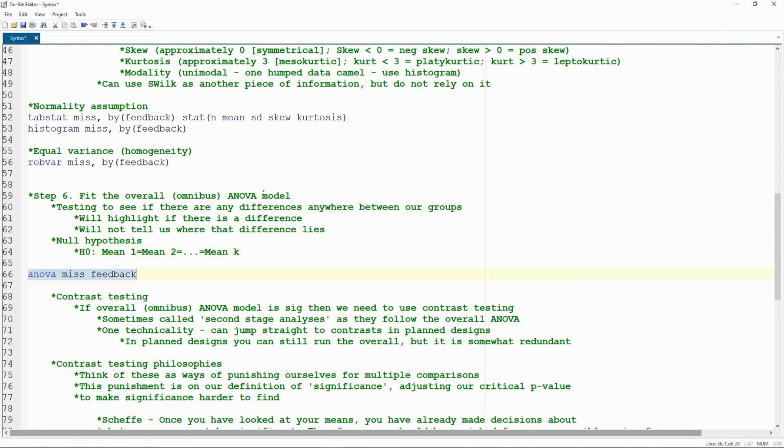Now something that I didn't mention last week, this ANOVA model that we're fitting, this big table, it's called an overall ANOVA model or an omnibus ANOVA model. And you'll hear about this all the time. I'll be referring to them as overall and omnibus models.